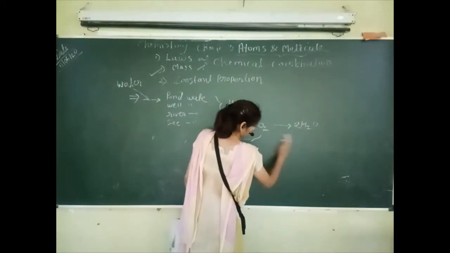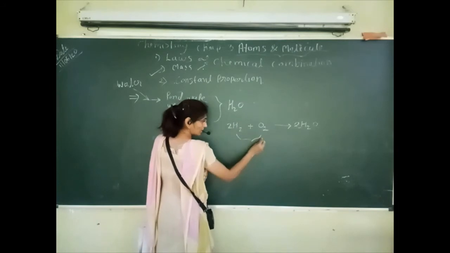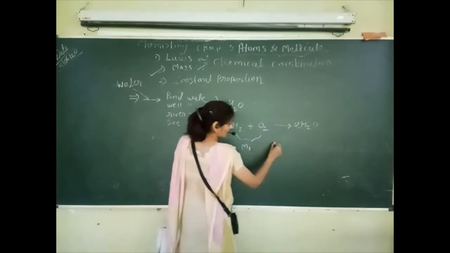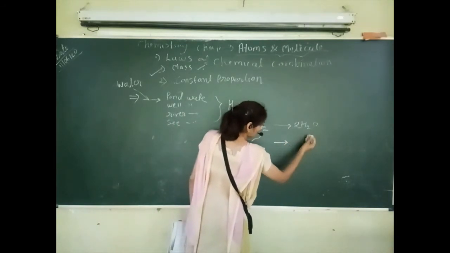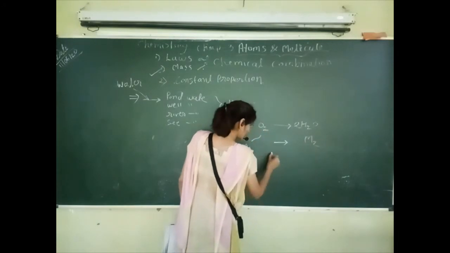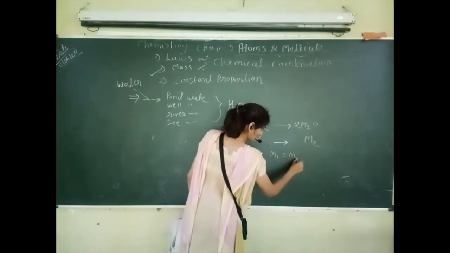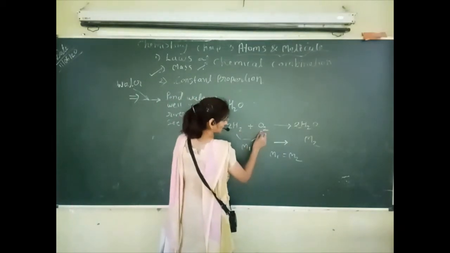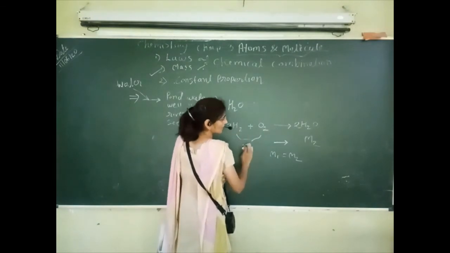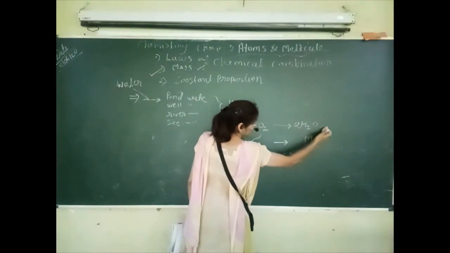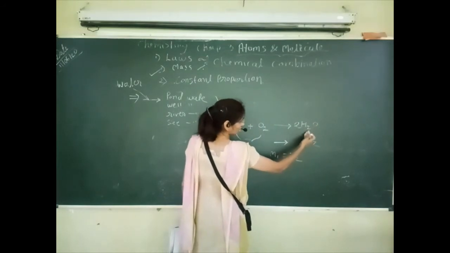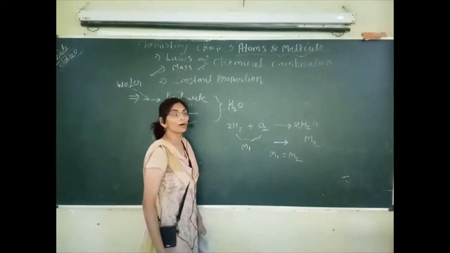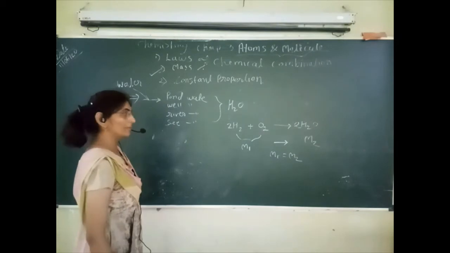Okay, so the mass of reactants, meaning hydrogen and oxygen separately, we have taken the mass of it. Suppose it is M1, and after the chemical reaction, the mass of H2O is M2. So both M1 and M2 are equal after the chemical reaction. It means the mass of hydrogen plus oxygen separately before combination is equal to the mass of the product after combination when it is converted into water. Okay, so this is the first law of chemical combination.